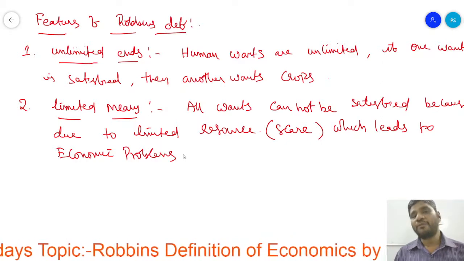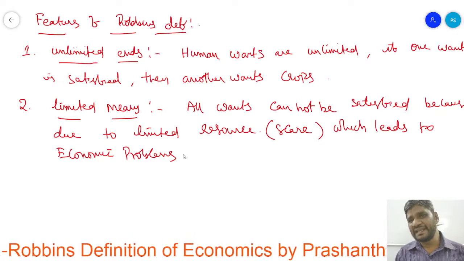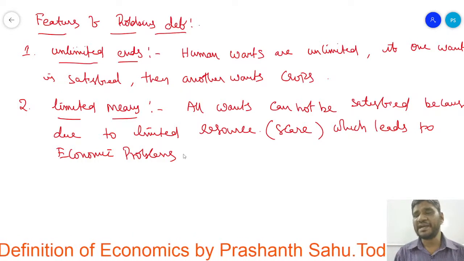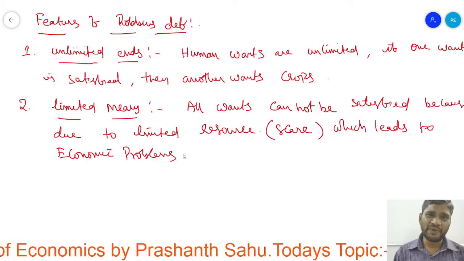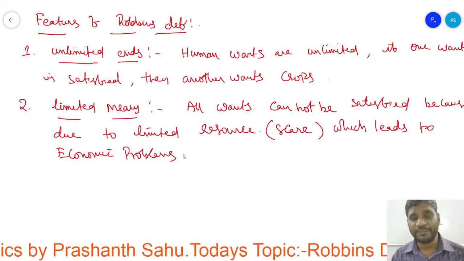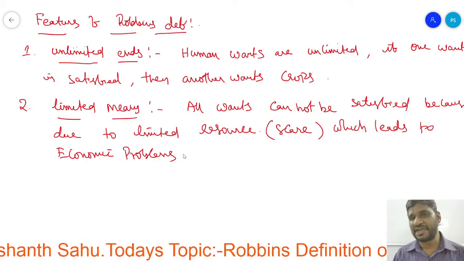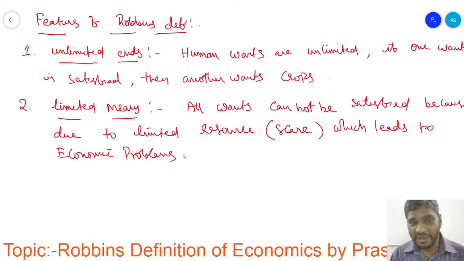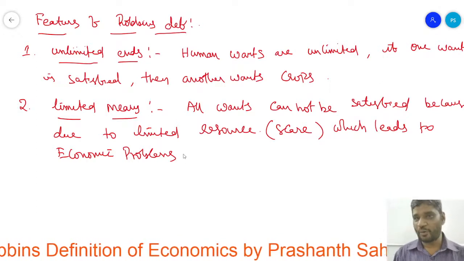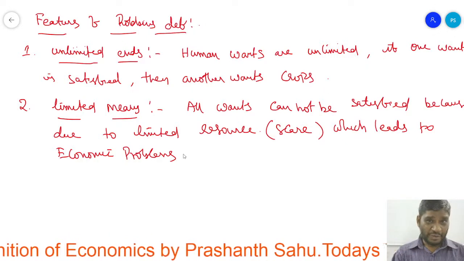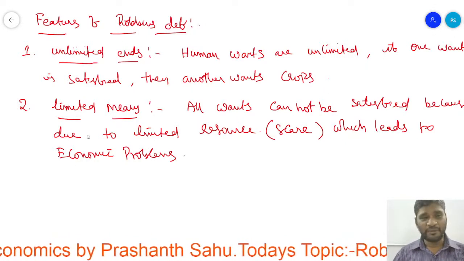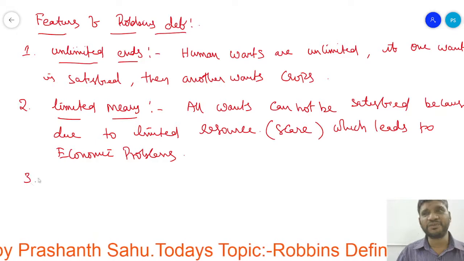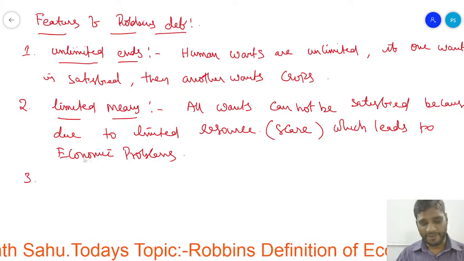Why can we not satisfy them? Because the resources are limited or scarce. Due to the scarcity of resources, as I told you, it creates the economic problem. So to deal with the economic problem, the next feature mentioned by Robbins is called